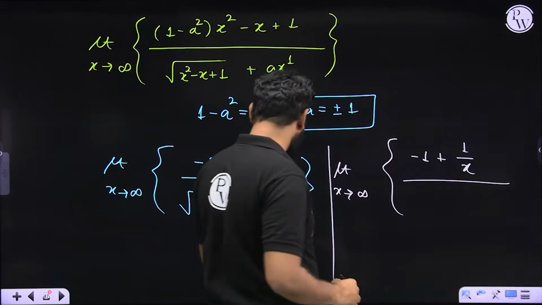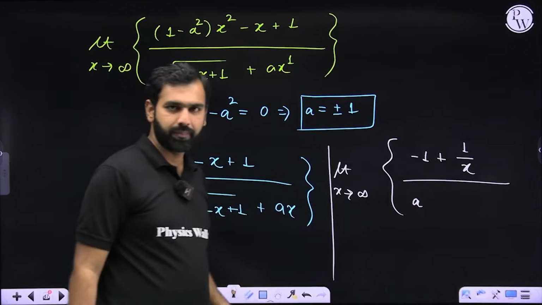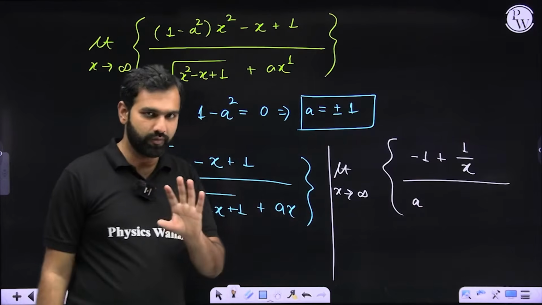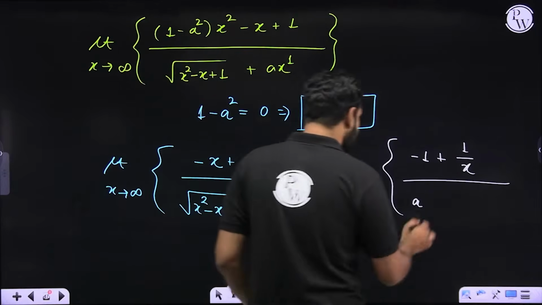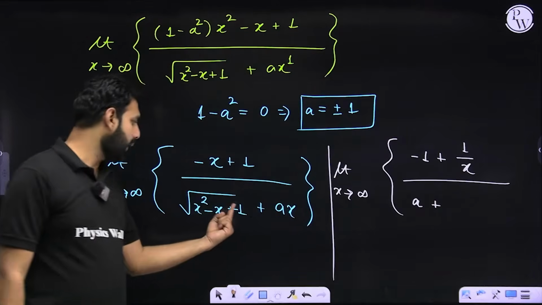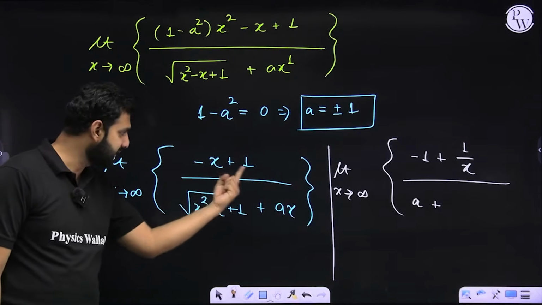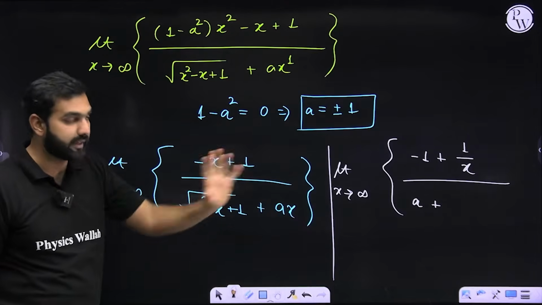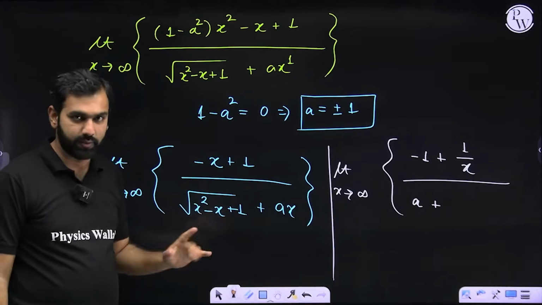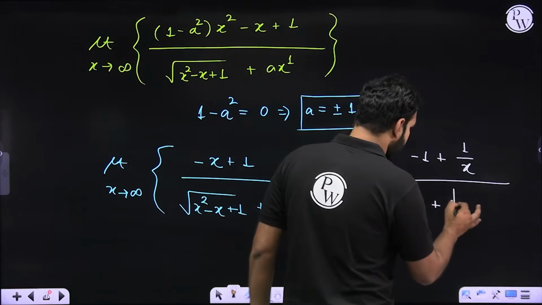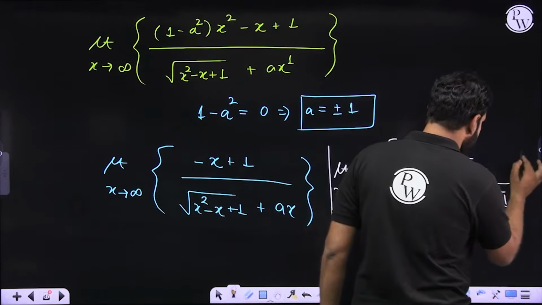Similarly, from the denominator, if I'm taking x common from here, it will be a only. Of course, this a is either plus 1 or minus 1, which I'll tell you which it should be, which it cannot be. We'll discuss that later. And then plus, I am taking x square common from inside that under root sign, and then x will be taken out. That x and this x common from the numerator will get cancelled, so I'm not writing that part. So from here, when I'm taking x square common, it is 1 minus 1 by x plus 1 by x square. Did you get that? So it is under root over 1 minus 1 by x plus 1 by x square. And that's how you simplify this.